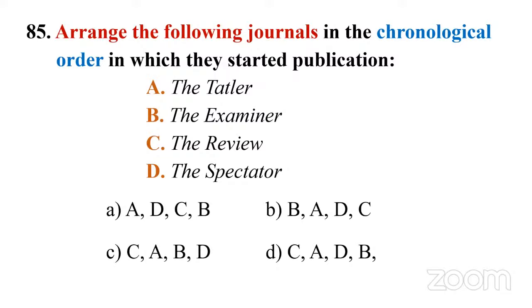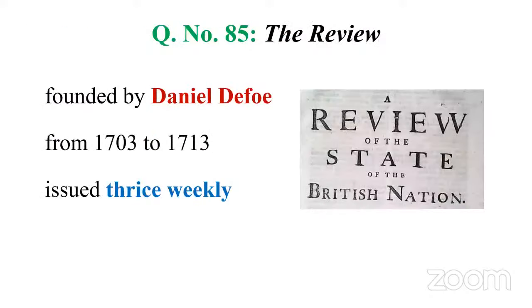Of course, we can easily identify the Tatler and the Spectator. But the other periodicals are tough to identify. But once you identify them, that could be an easy question. So the answer is C. First came C, A, B, D: the Review, then the Tatler, then the Examiner, and the Spectator. Let's look at each one of them.